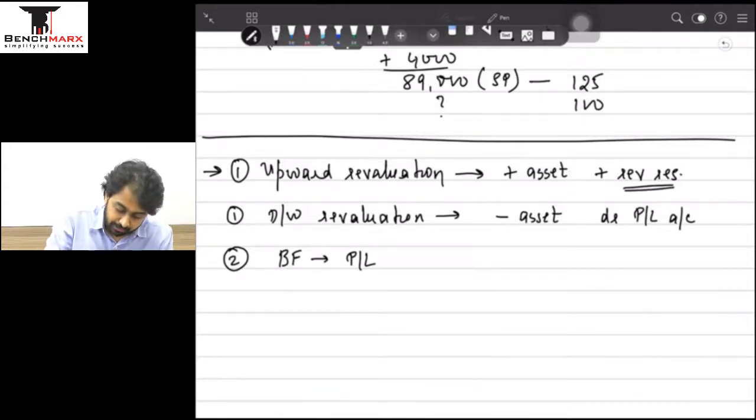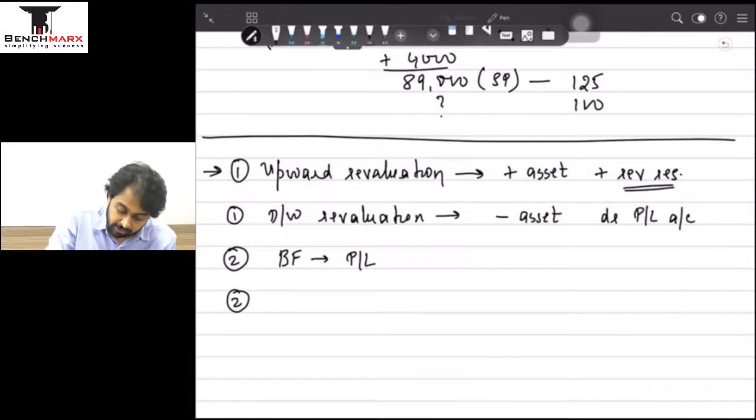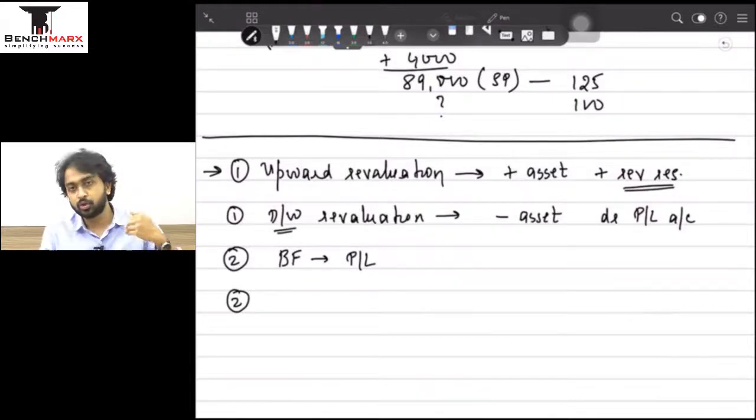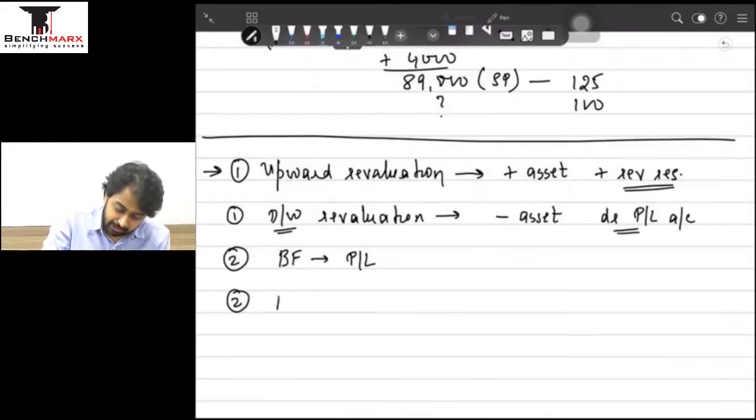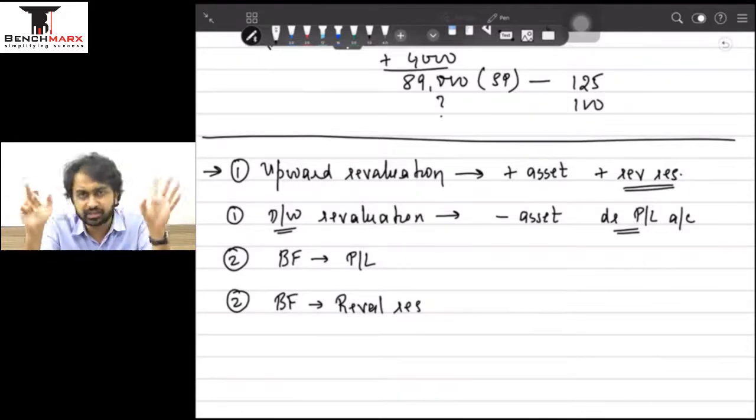Exactly the opposite will happen in case of subsequent revaluation, in case of first time downward revaluation. Exactly the opposite. First time we did a downward revaluation, and after 2-3 years we are going to do an upward revaluation. The amount of the upward revaluation will first be credited to P&L to this extent, and if there is some shortfall, then the balancing figure is going to go in the revaluation reserve on the liability side in capital. So this is the accounting that is going to happen in case of first time revaluation and subsequent revaluation, again upward or downward as the case may be.